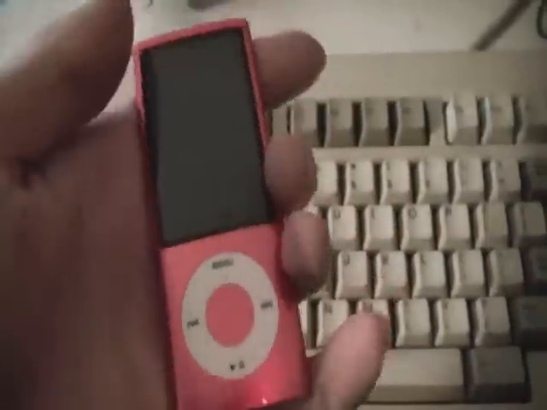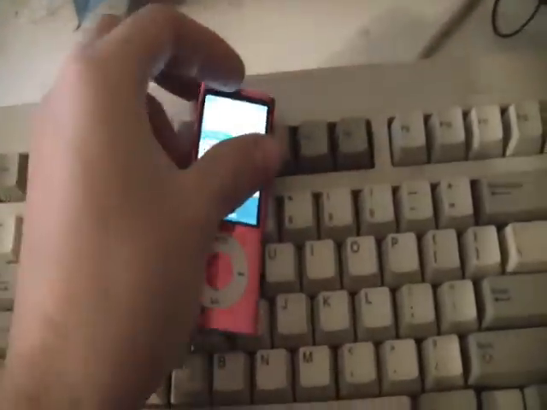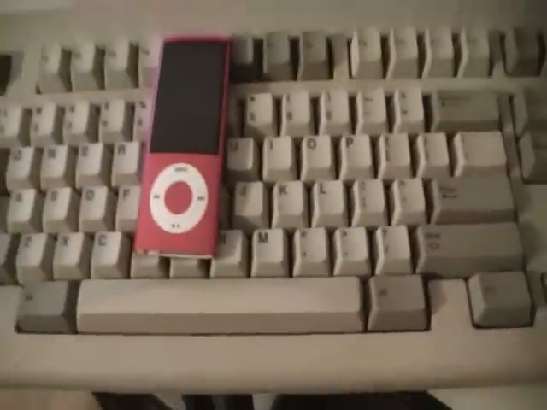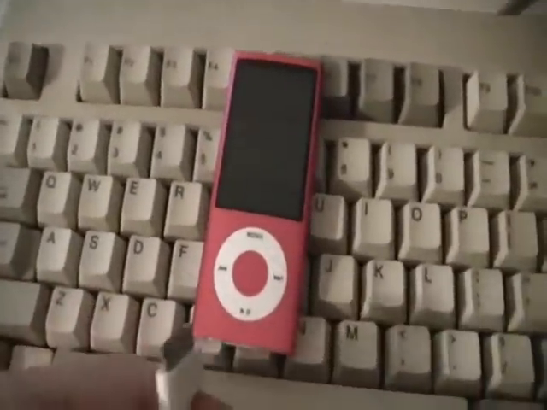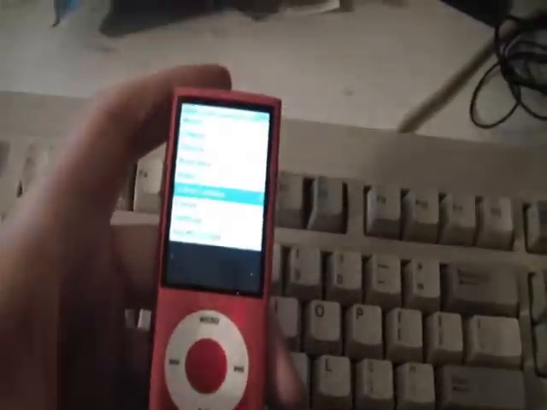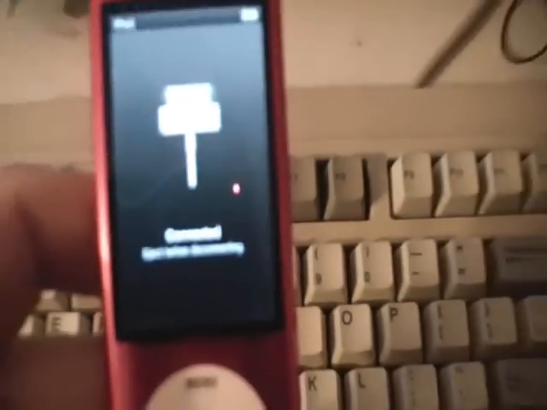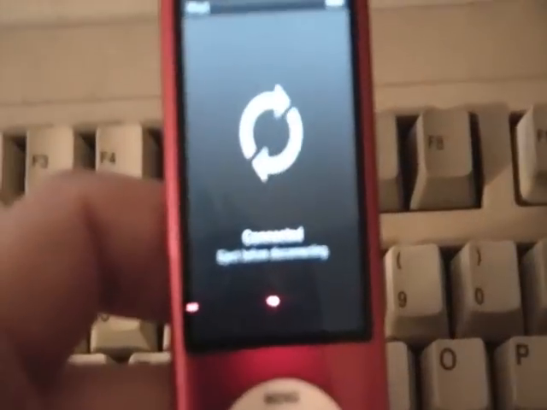So let's get started. Right here you see an iPod 8GB 5th generation, the one with the video camera right here. So I'm going to connect it to my computer with the sync cable. So let me just get that cable right now. It's already connected to my computer, so I'm just going to connect it back to the iPod. There you go. Now it's going to show connected.